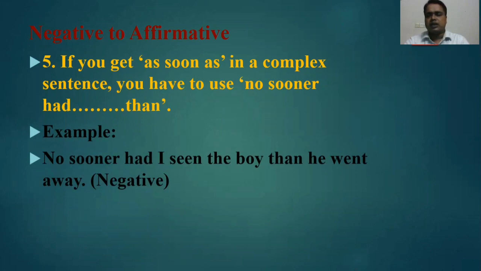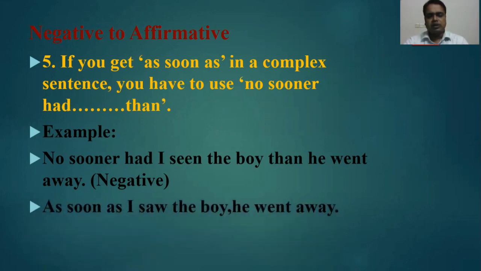You have to make it affirmative. As we used as soon as in case of affirmative sentences, here instead of no sooner had, we have to use as soon as. So what will be the answer? Look at the answer: as soon as I saw him, then you put a comma, then he went away. This is the answer. So we are just going for the reverse idea.